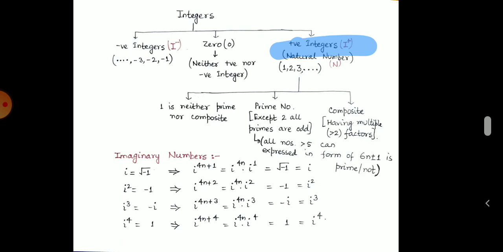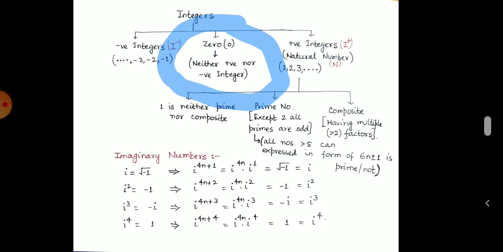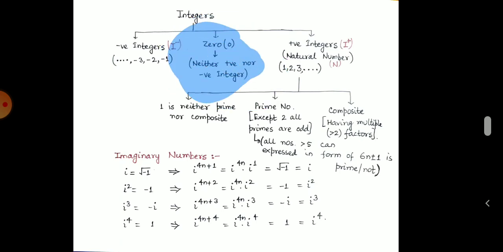So let's start with negative integers. All numbers whose denominator is 1 and numerator is negative are negative integers. And all natural numbers are positive integers. Natural numbers, as we all know, are 1, 2, 3 and so on. These numbers are positive integers, and these numbers with negative signs are known as negative integers. Here is an important thing, that is 0. 0 is neither a positive nor a negative integer.